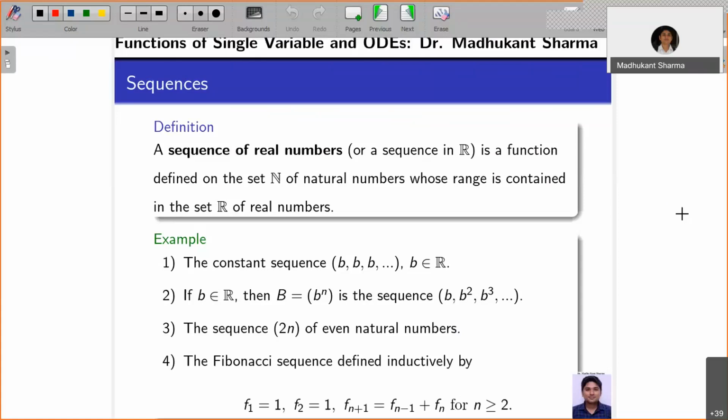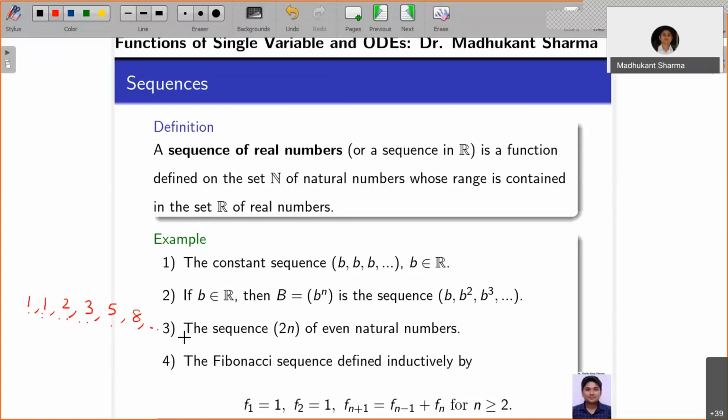Then the very famous sequence is the Fibonacci sequence. You start with 1, 1, then the third element is the sum of the previous two: 1 plus 1 is 2, 2 plus 1 is 3, 3 plus 2 is 5, 5 plus 3 is 8, and so on.